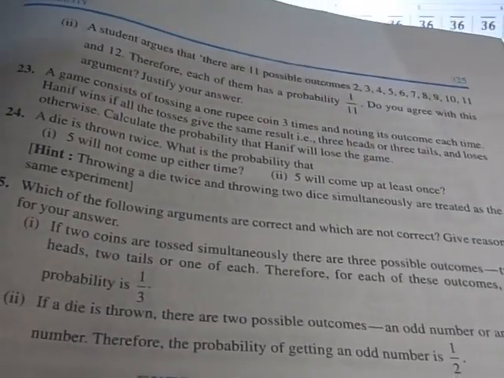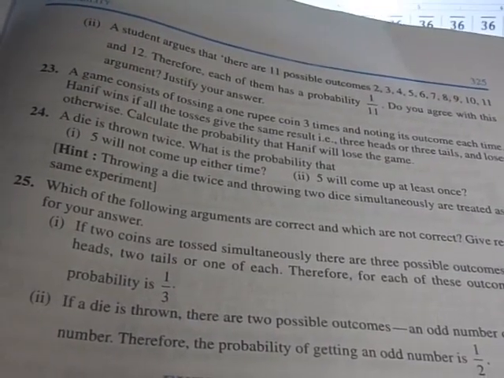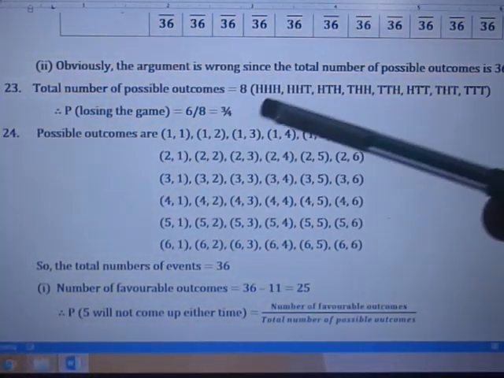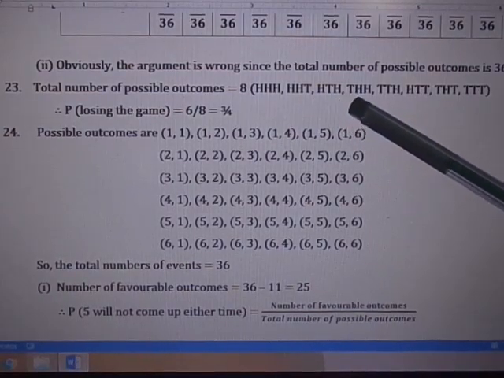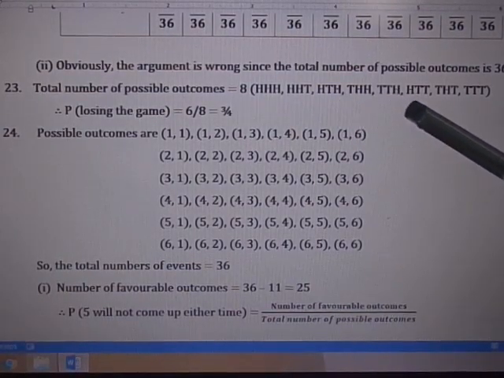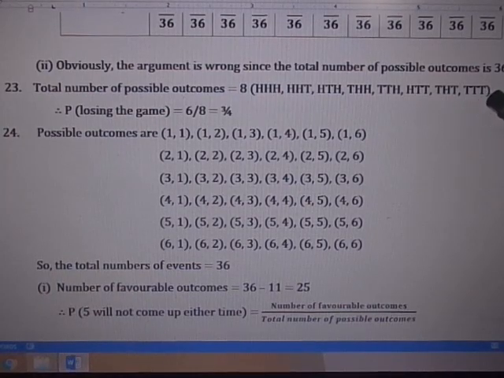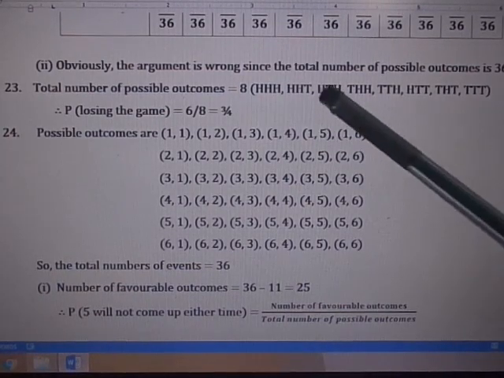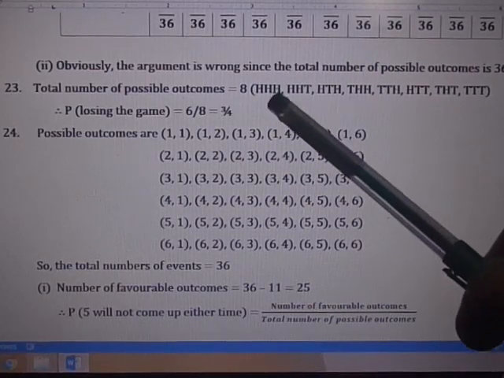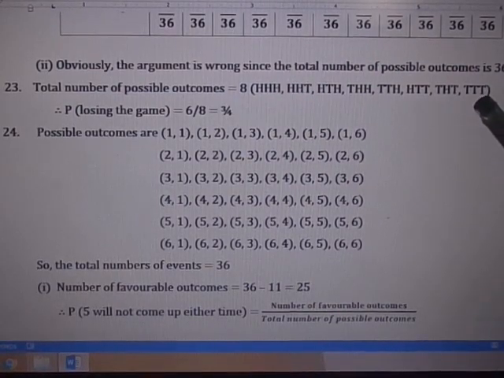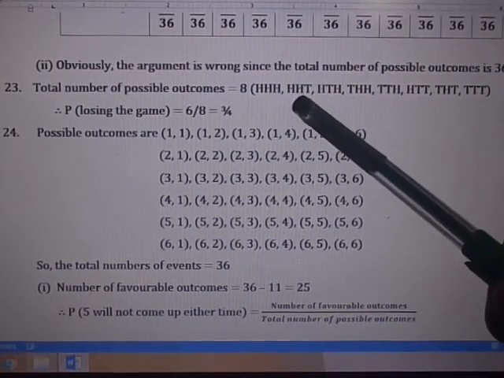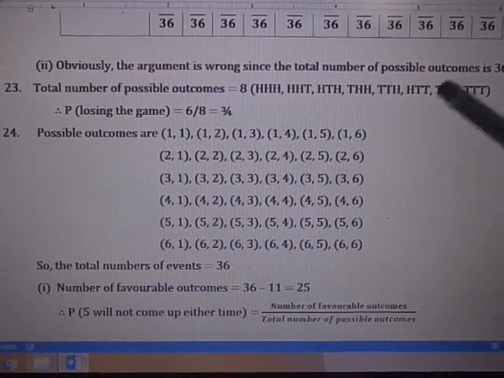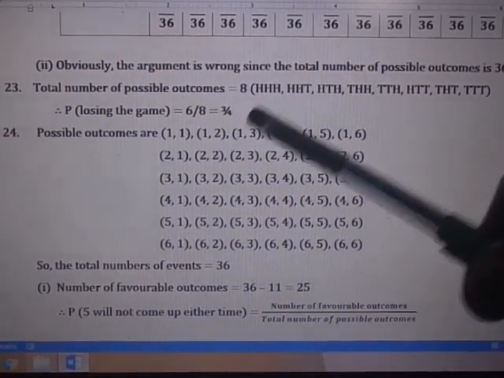So when we toss a coin 3 times, we may get these possible outcomes: head, head, head; head, head, tail; head, tail, head; tail, head, head; tail, tail, head, like this, or tail, tail, tail. 8 possible outcomes are there. He is winning only when he has 3 heads or 3 tails, otherwise losing. So out of these 8 possible outcomes, how many favor losing? 1, 2, 3, 4, 5, 6. So the answer is 6 by 8, so 3 by 4.